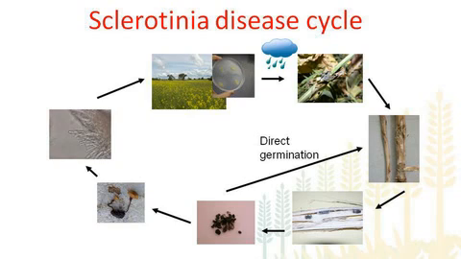Once the petals get infected, they fall on the leaf or in the axil of the stem where the branches are attached, and then the infection gets into the stem from this point. I must mention that Sclerotinia ascospores on their own are very weak spores.